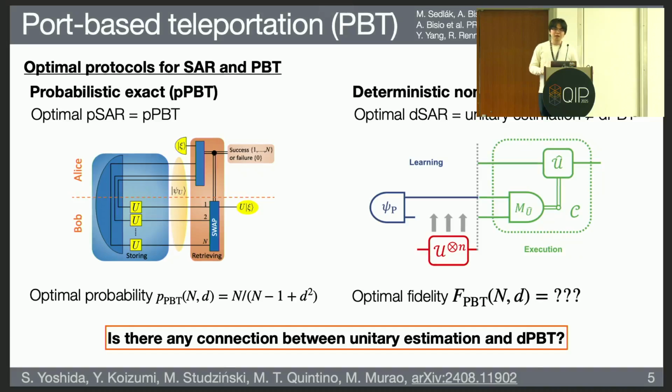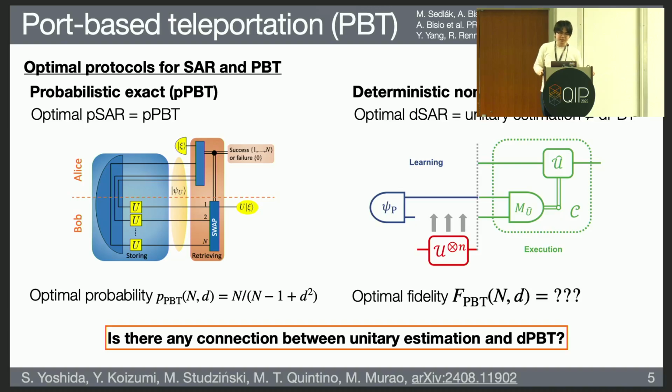Okay, and this is the known result for port-based teleportation and universal programming. The first thing is that for the probabilistic case, everything is basically known. It is known that optimal probabilistic universal programming is done by port-based teleportation. Its optimal success probability for each dimension d and number of qubits n is also known. So it scales like this.